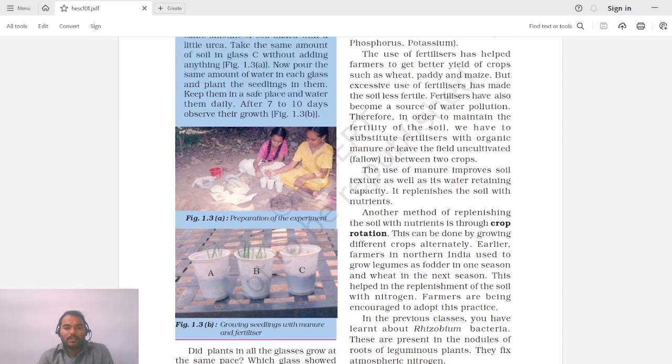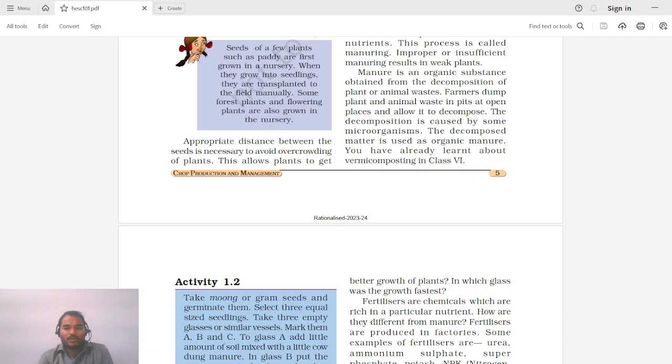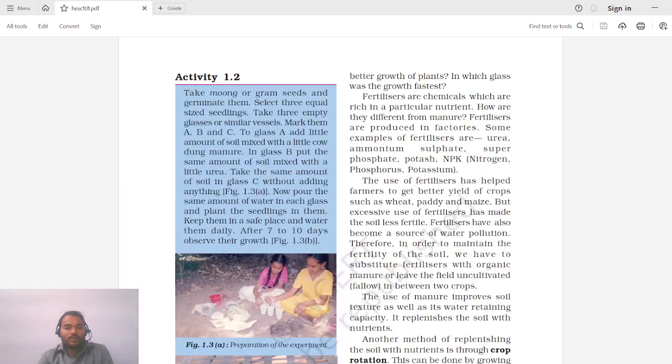So there is again an activity now. Let us look at what is to be done. Take moong or gram seeds and germinate them. Select 3 equal size seedlings. Take 3 empty glasses or similar vessels and mark them A, B, C. To glass A, add some soil mixed with a little cow dung manure.